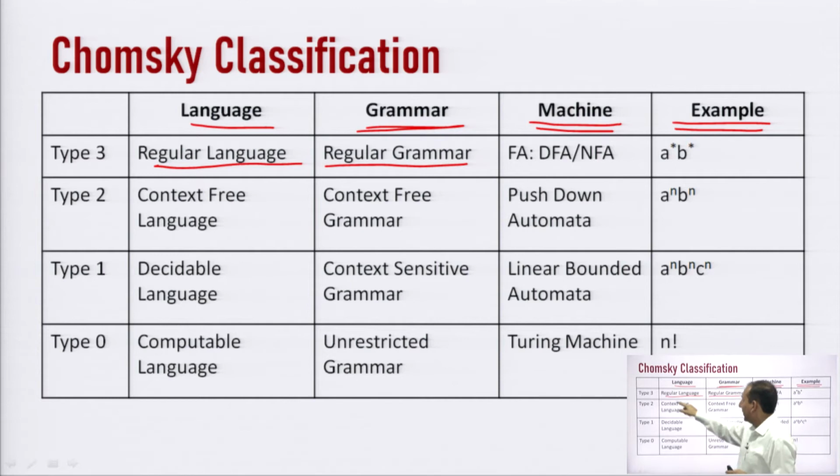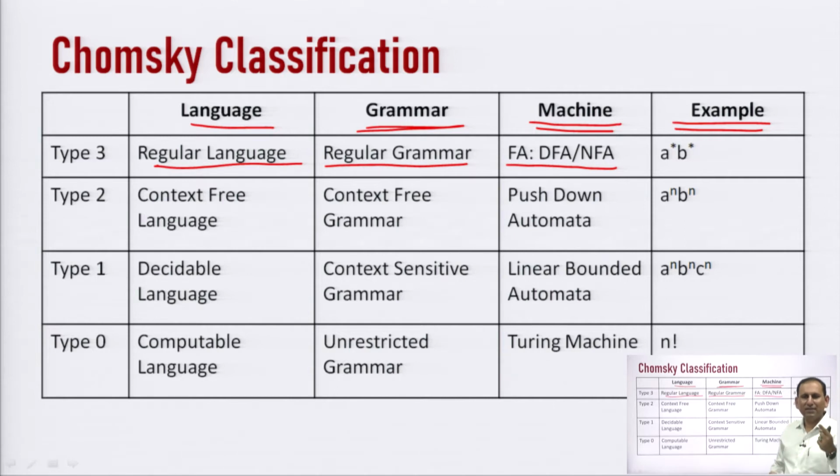Type 3, the language is regular language, and the grammar is known as a regular grammar, and the machine which is used to recognize this type 3 language is known as finite automata, or finite state machine. And we know that we have got two types of finite state machine.